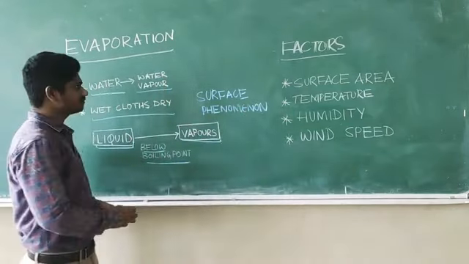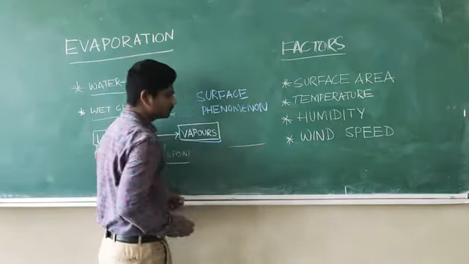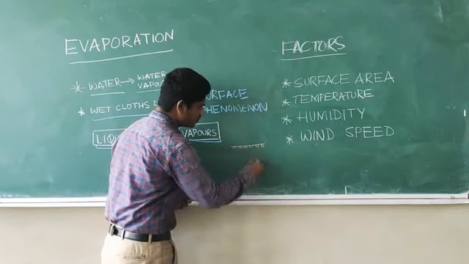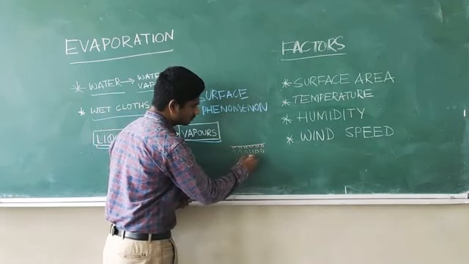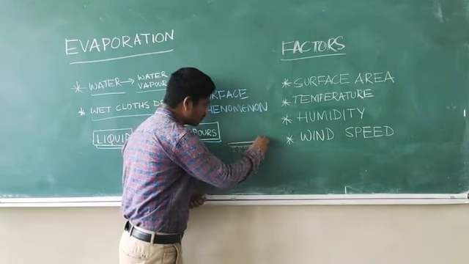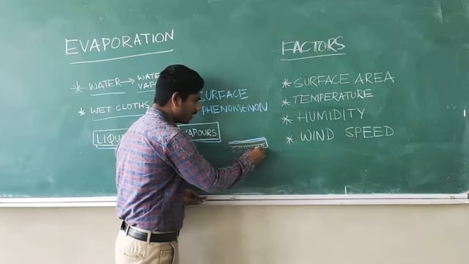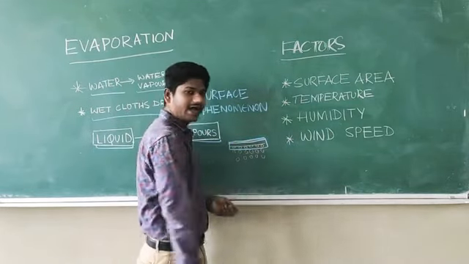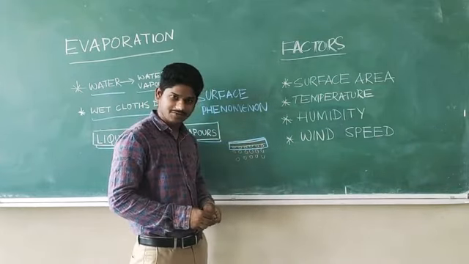Scientifically speaking, suppose these are water particles. The water particles which are at the surface of the water have a little extra kinetic energy. They have more kinetic energy than the particles which are below the surface.